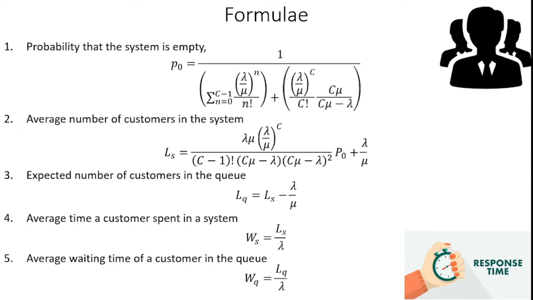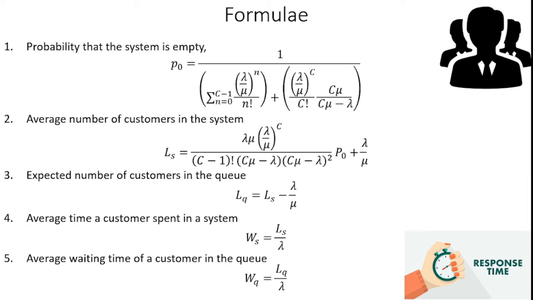And then the third formula is the expected number of customers in the queue. How many customers are in the queue we can identify through LQ is equal to LS minus lambda by mu. And then the average time the customer spends in the system, we can identify through WS is equal to LS by lambda.